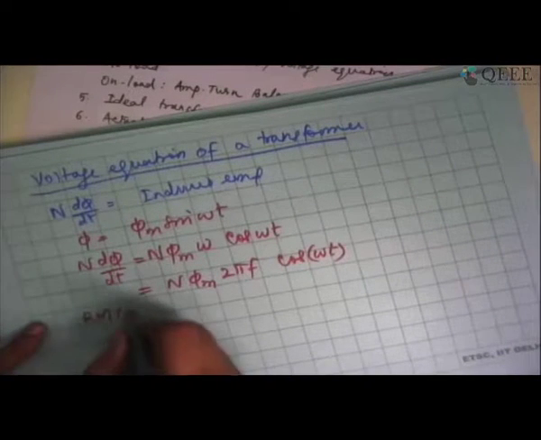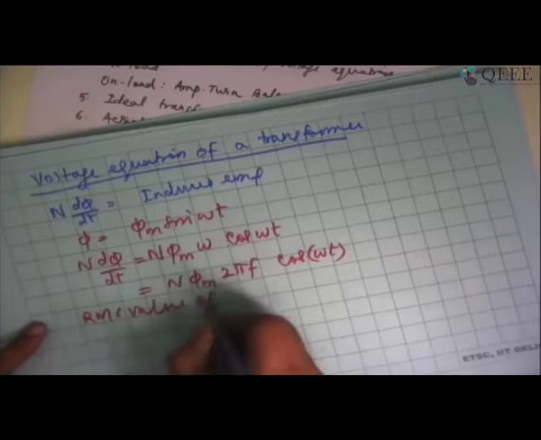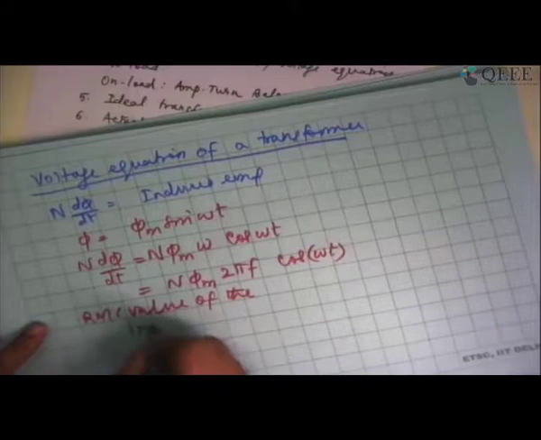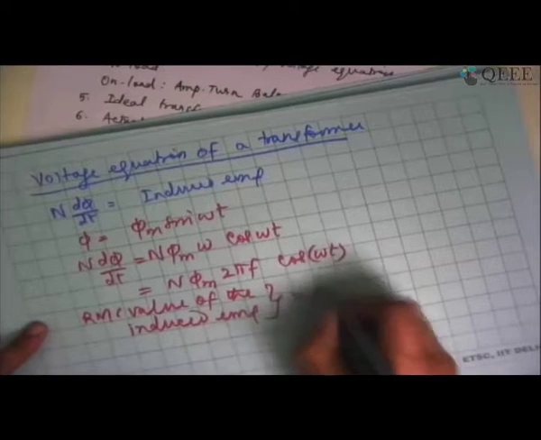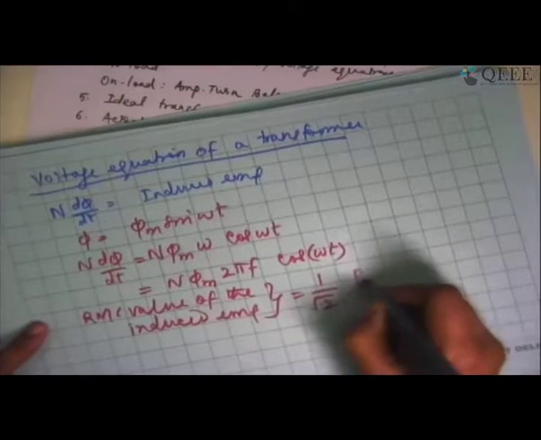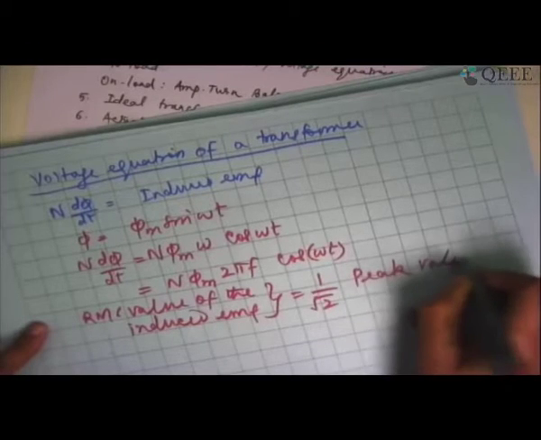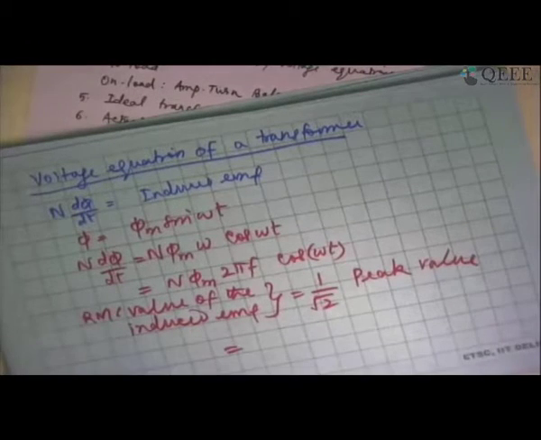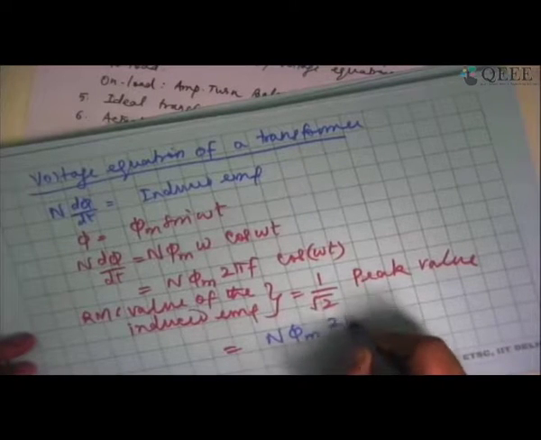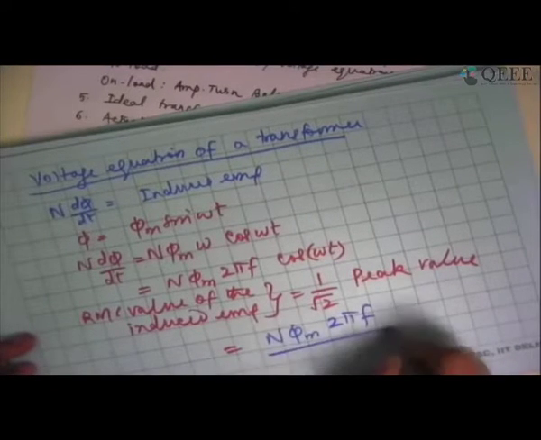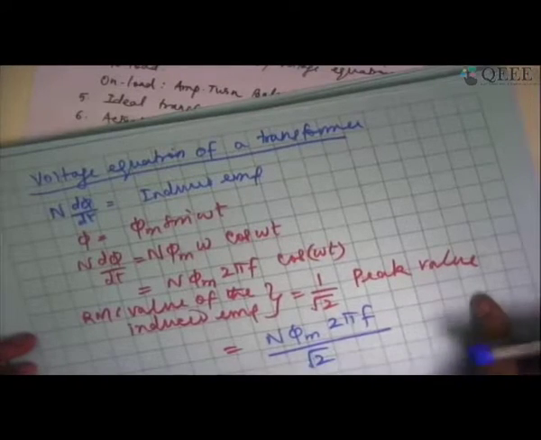RMS value of the induced EMF will be 1 by root 2 times the peak value. And the peak value in this case will be N phi m 2 pi f and divided by root 2 will give me the RMS value.